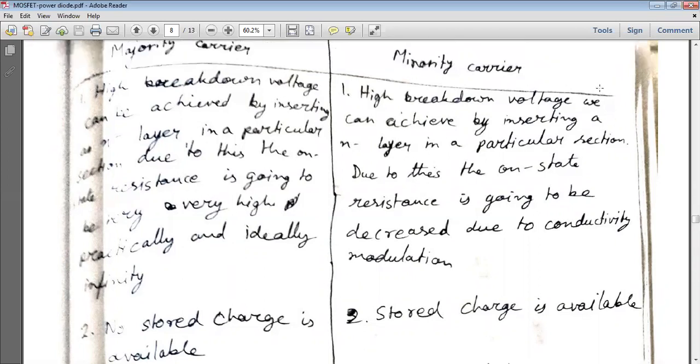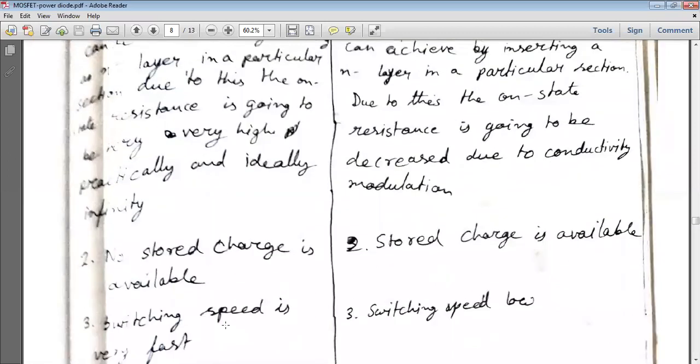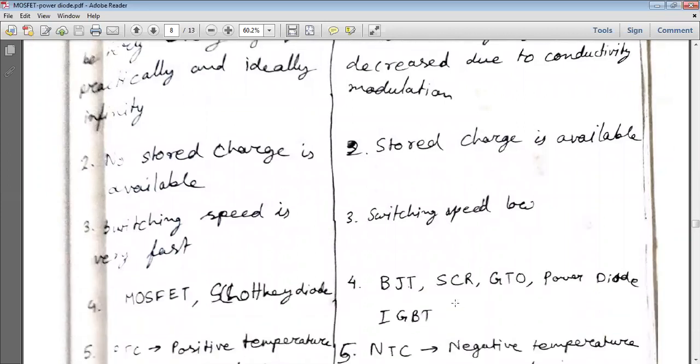Now for minority carrier switches, the high breakdown voltage we can achieve by inserting an N minus layer in a particular section. Due to this, the on-state resistance is going to be decreased due to conductivity modulation. For majority carrier switches, no stored charges are available, and stored charges are available for minority carrier switches.